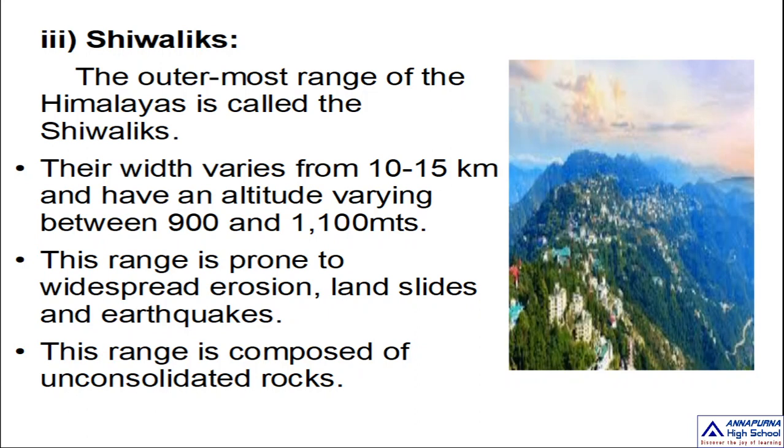Its width varies from 10 to 15 kilometers and it has an altitude varying between 900 and 1100 meters. And this range is mainly prone to widespread erosion, landslides, and earthquakes. And this range is composed of unconsolidated rocks. And here you can see the beautiful valleys and dunes.